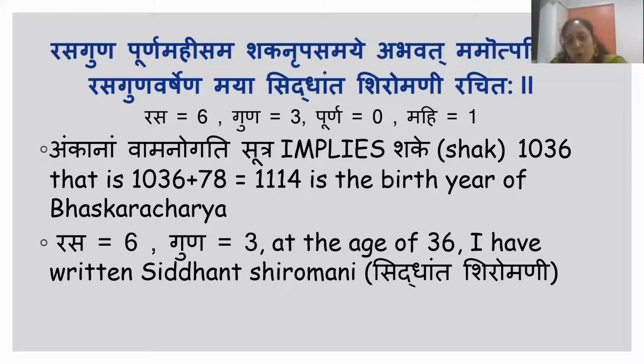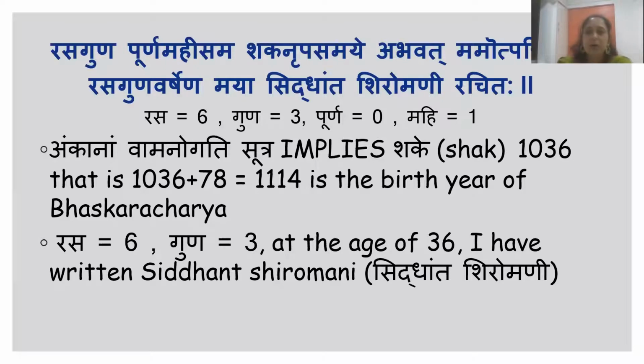So according to the modern calendar, you have to add 78 years to this 1036. When I add 78 years to 1036, I get the answer 1114. So 1114 AD is the time when Bhaskaracharya was born. Then at what age did he write this particular grantha, this particular text?